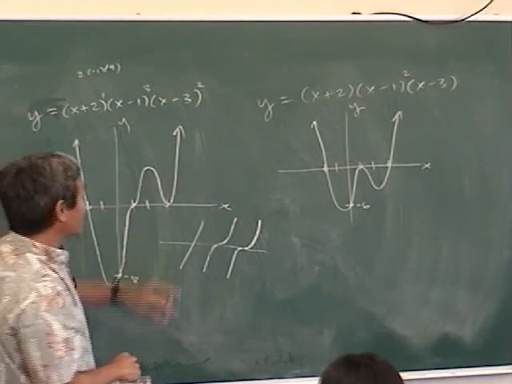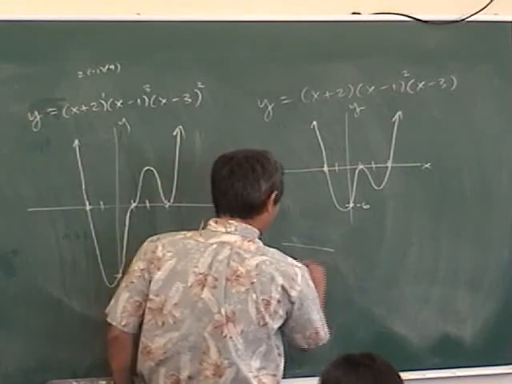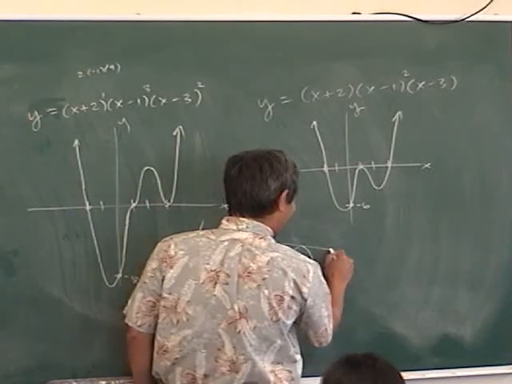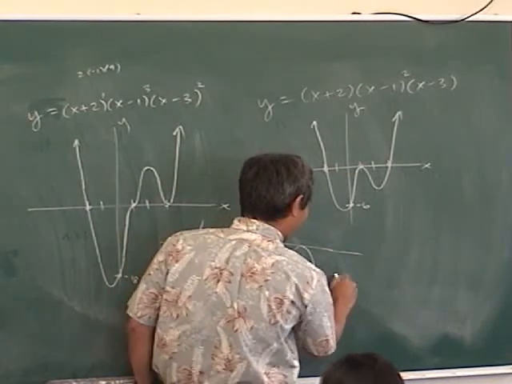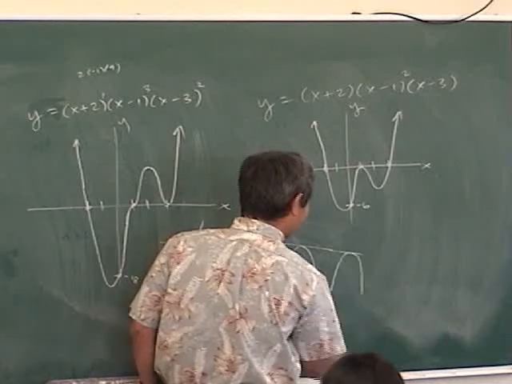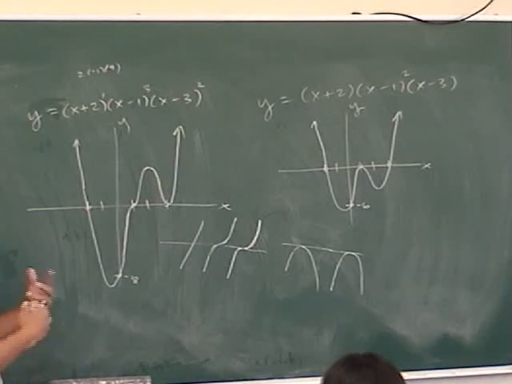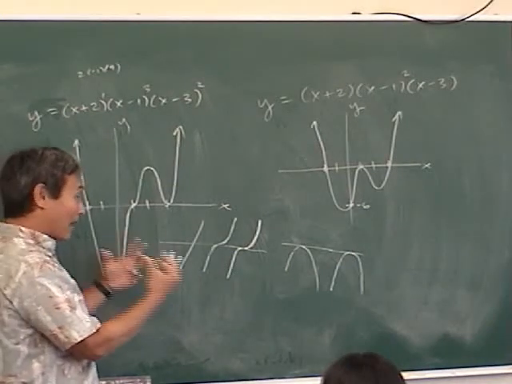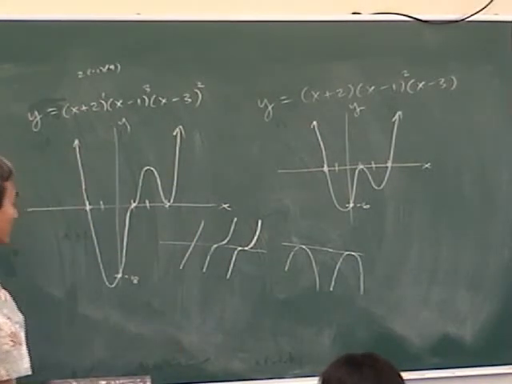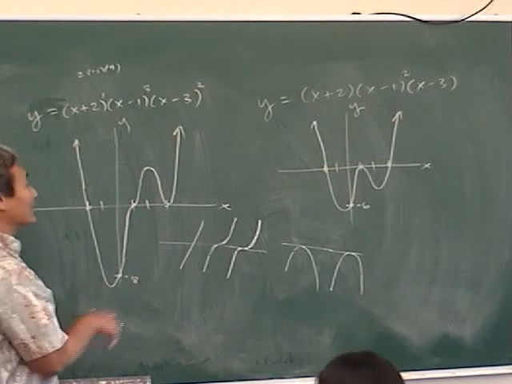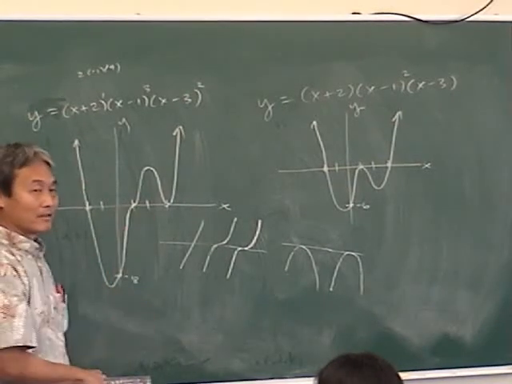And then what about bouncing off? If you have a 2nd power, it just bounces off like a parabola. But if you have a 4th power, it bounces off, but then it flattens out. Again, because when you raise fractions to powers, it gets smaller, closer to 0. Now in this class, you just have to know the difference between 1, 2, and 3 power. You don't have to worry about 4.